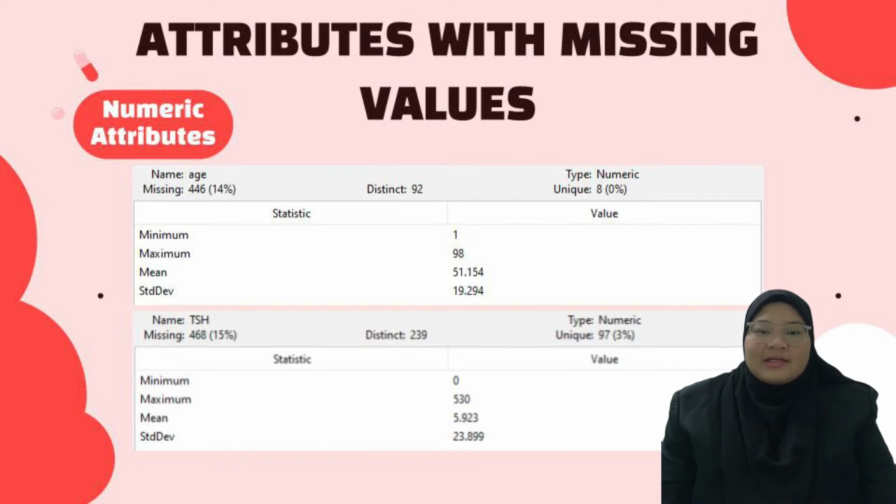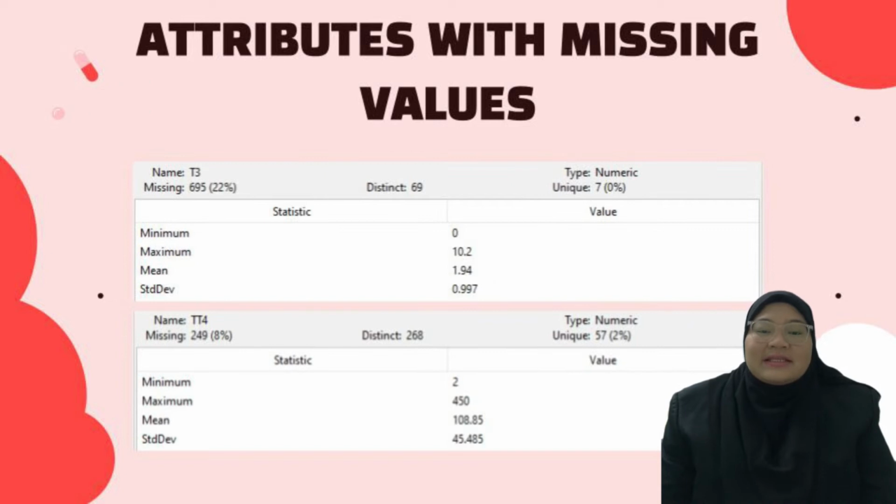Next, attributes with missing values. For the numeric attributes, first we have age with missing values 446 or 14%. Next, we have TSH with missing values 468 or 15%. Next is T3 with missing values 695 or 22%. TT4 with missing values 249 or 8%.